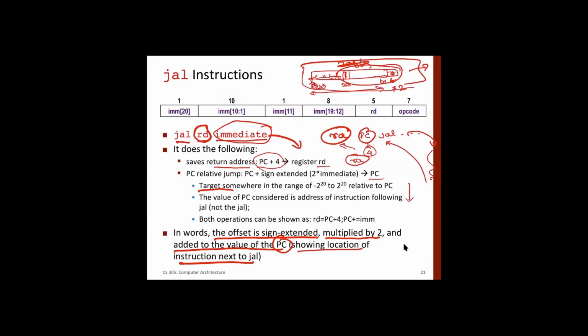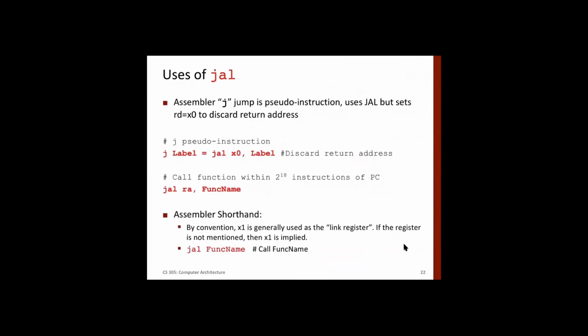Now, this is the only difference from the branch calculation which we have studied earlier. There we take the PC value as the current value where BEQ is. In the case of JAL, we have already incremented PC to PC plus 4 because we are saving that. Then to this value we add the offset that we have calculated from the method here. And then we get the address to which we have to jump for a function call. All right, so we'll take one example and show it.